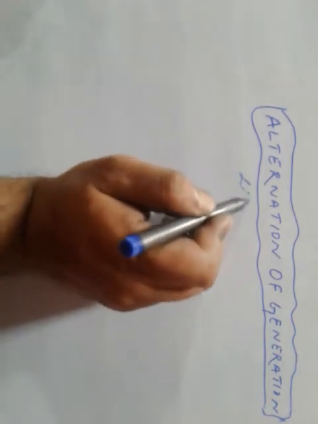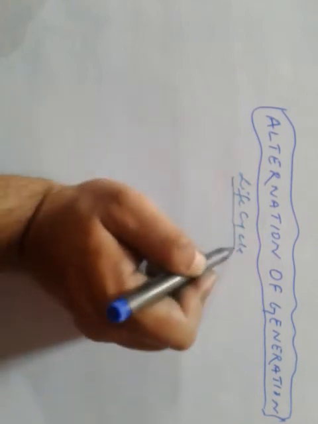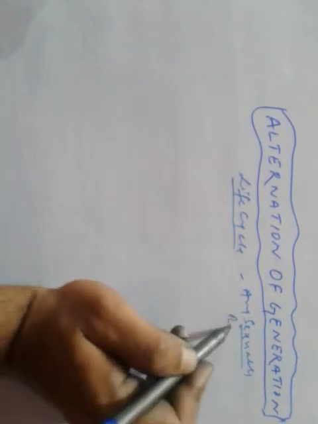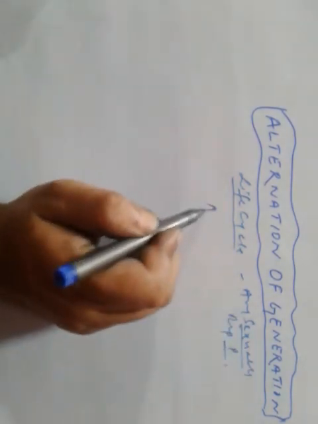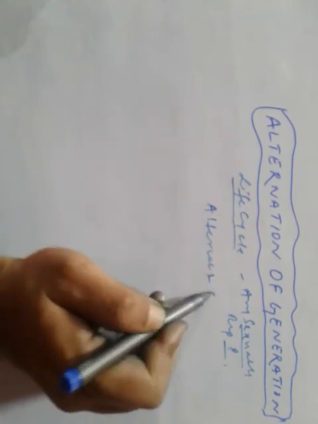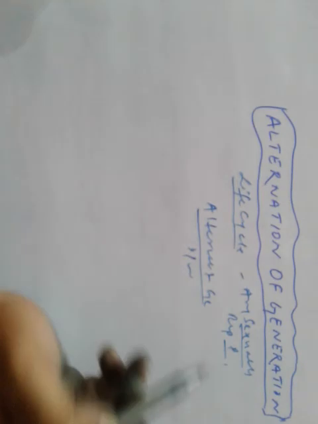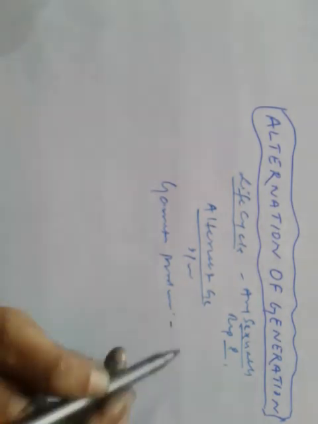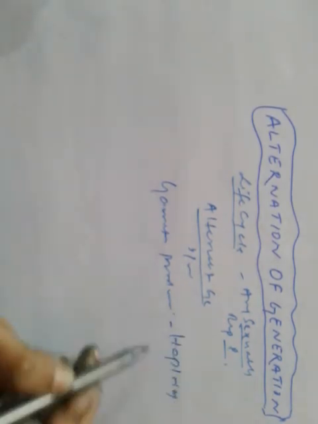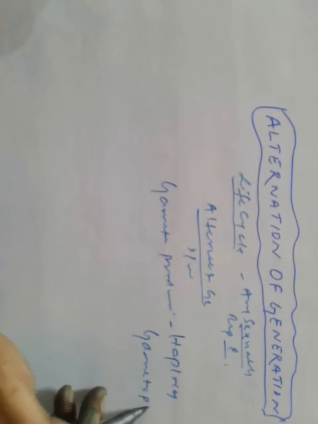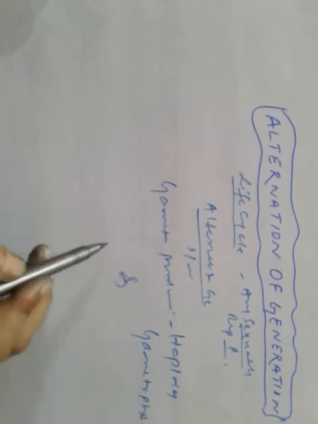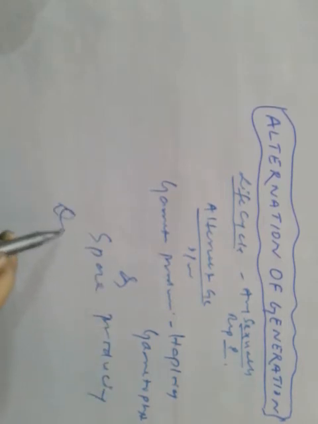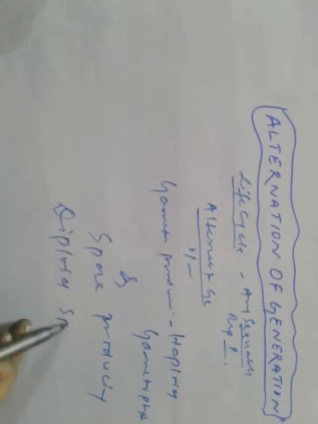During the life cycle of any sexually reproducing plant, there is an alternation of generation between gamete producing haploid gametophyte and spore producing diploid sporophyte.